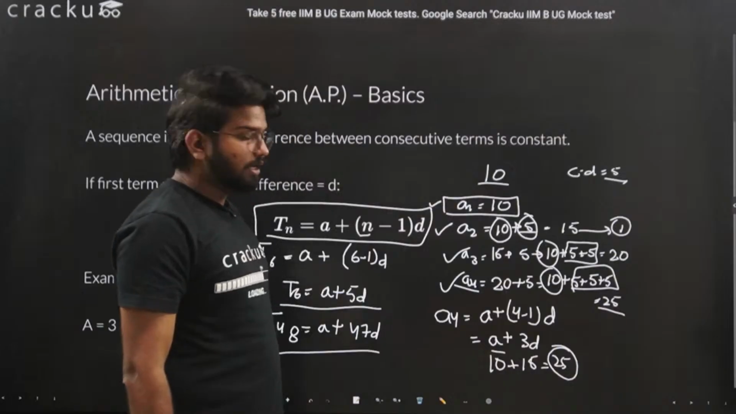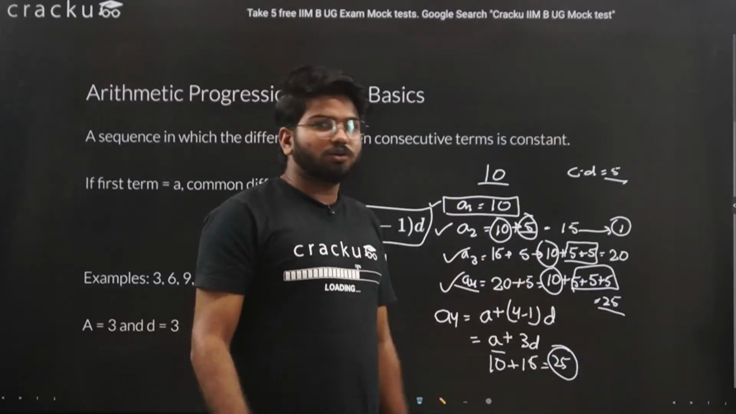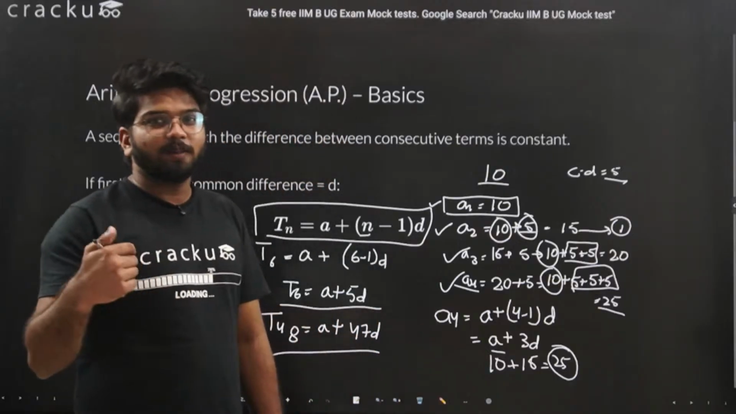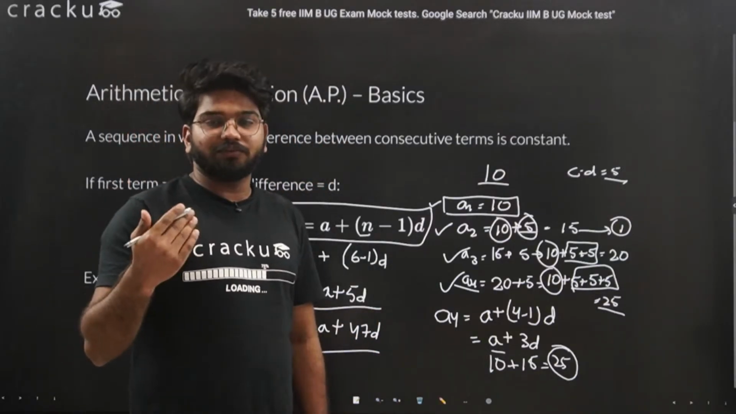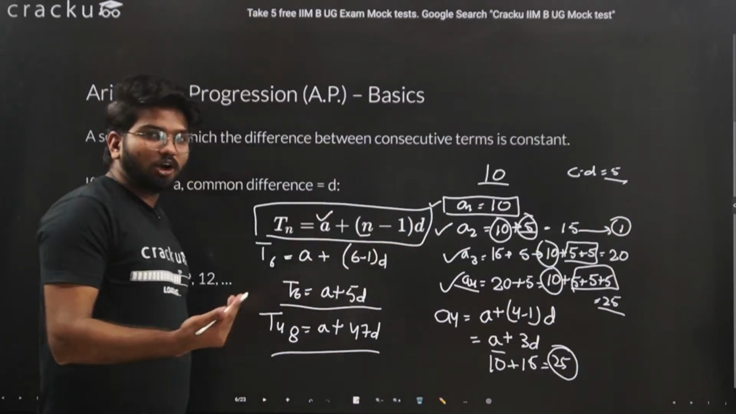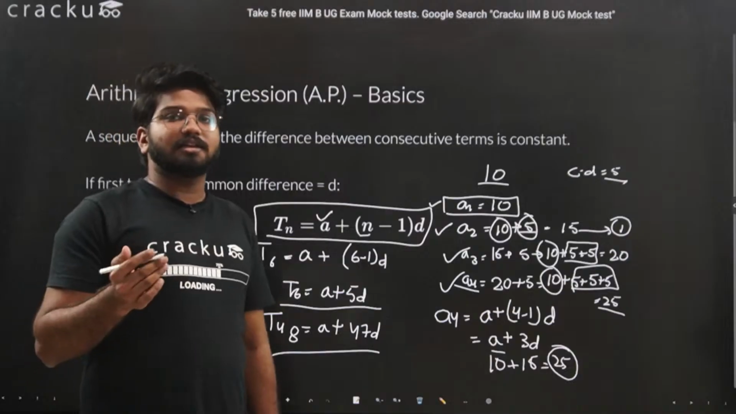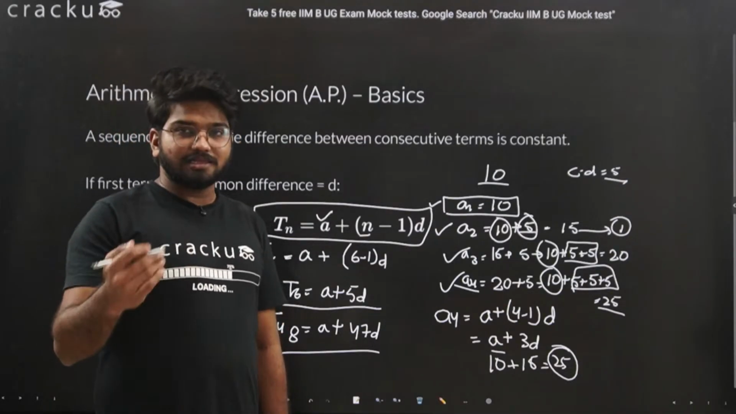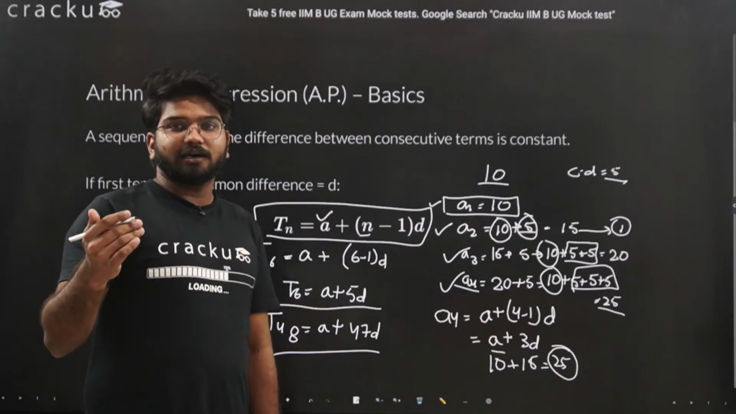The same, our answer, that is 25. So here you just need two things. First is the first term, that is referred to as A, and then D. D is the common difference. Now it is not necessarily that D has to be positive. It can be negative also. A sequence can also be reducing.